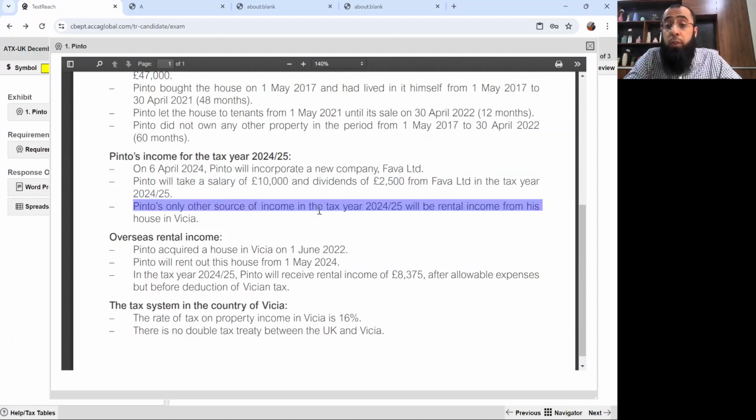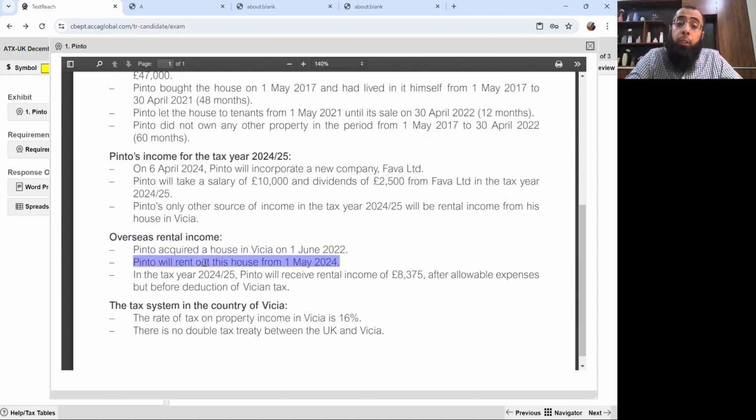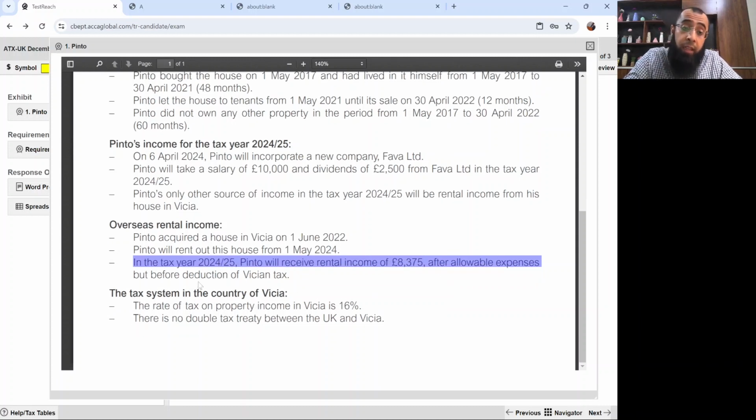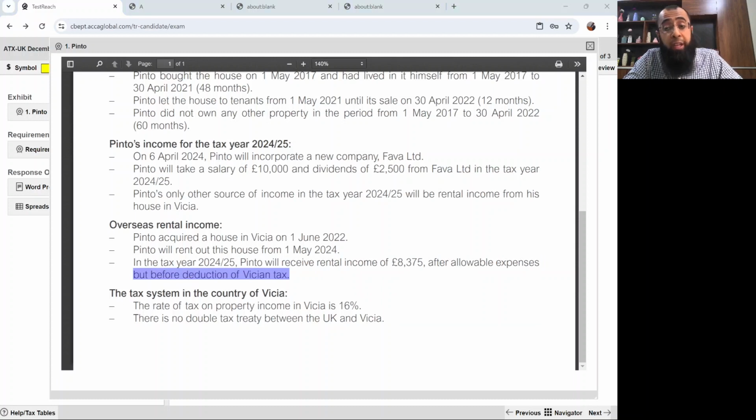Pinto's only other source of income in the tax year 24-25 will be rental income from his house in Vishya, overseas rental income. Pinto acquired a house in Vishya on 1st June 22. Pinto will rent out this house from 1st May 24. In the tax year 24-25, Pinto will receive rental income of £8,375 after allowable expenses but before deduction of Vishyan tax. So he will be having overseas income. The tax system in the country of Vishya is that the rate of tax on property income in Vishya is 16%.